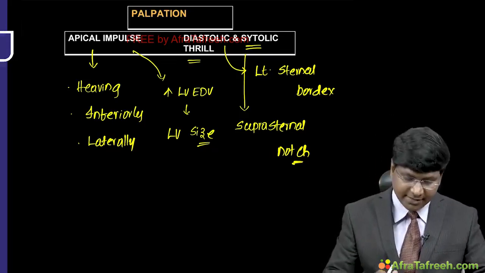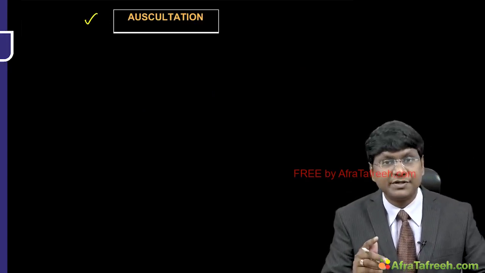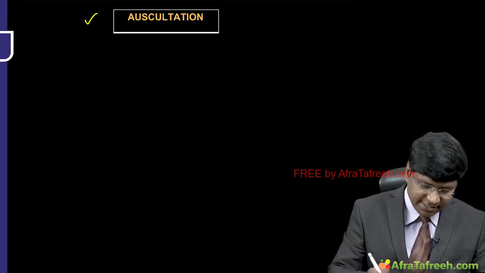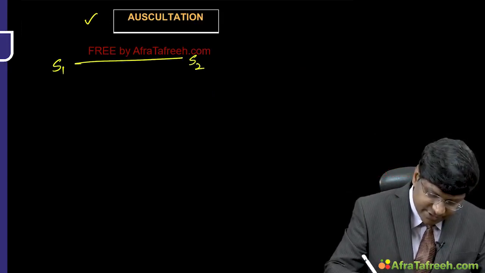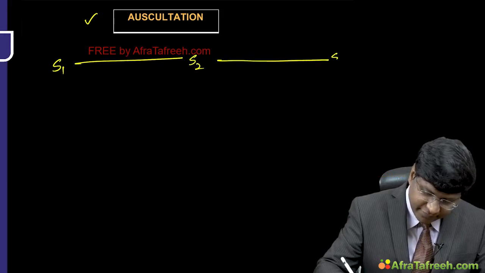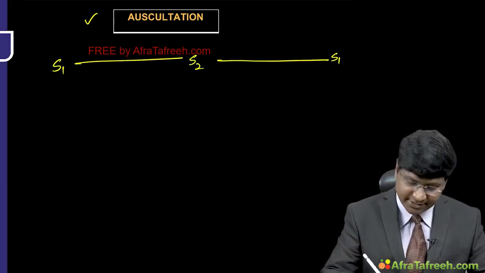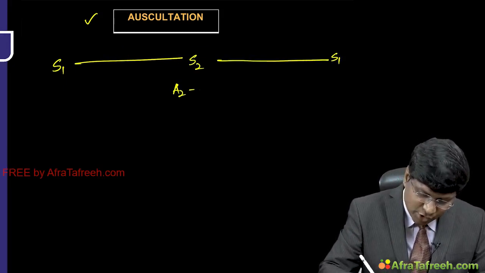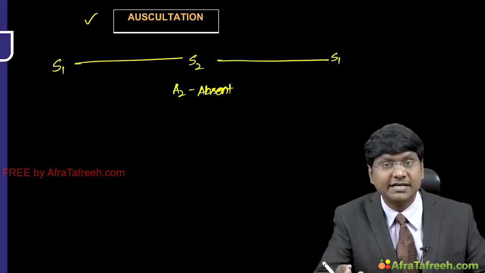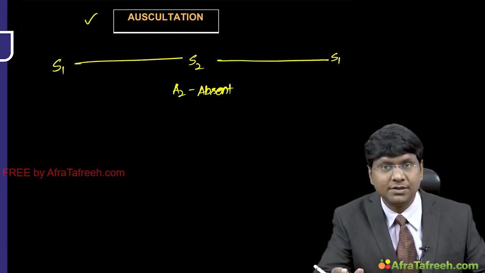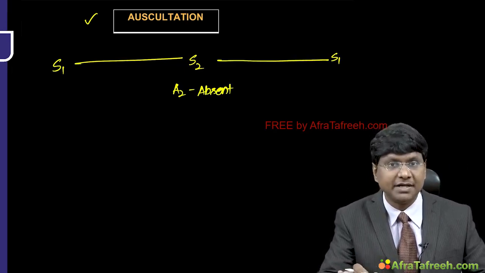Now coming to the auscultation in patients with aortic regurgitation. If you see, this is your first heart sound, then second heart sound, then first heart sound again. So between S1 and S2 is your systole, between S2 and S1 is your diastole. A2 is soft or absent in aortic regurgitation because there is incomplete coaptation of the valves. Valve closure is not there. So A2 will be absent.